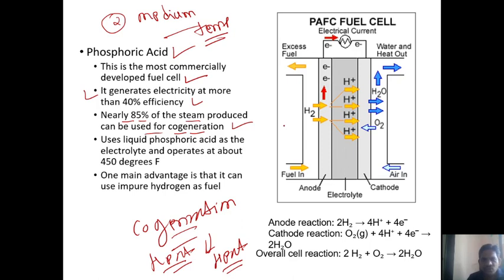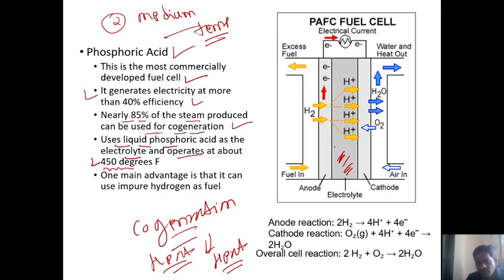That's why it is called cogeneration. It uses liquid phosphoric acid as the electrolyte and operates at about 450 degrees Fahrenheit. So what electrolyte do we use here, guys? Phosphoric acid is used as the electrolyte inside this fuel cell, and it is medium temperature. 450 degrees is required for operation.